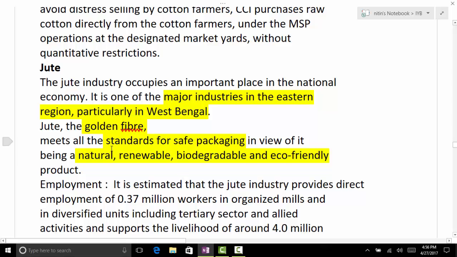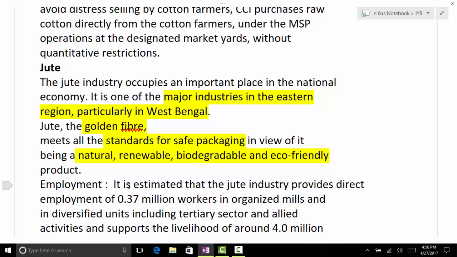And jute is called what? Golden fiber. Why is it important? Safe packaging. It meets all the standards of safe packaging. Jute benefits: it's natural, renewable, biodegradable, and eco-friendly. So these are important points. Remember them, compared to plastic. Yes, natural, renewable, biodegradable, and eco-friendly.